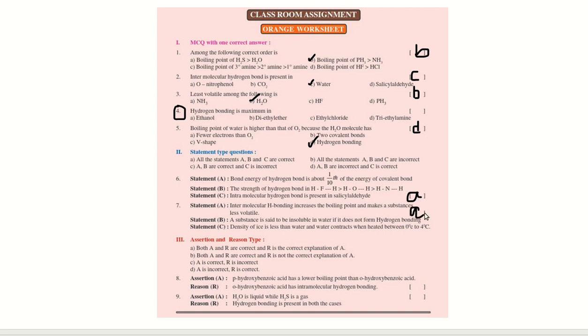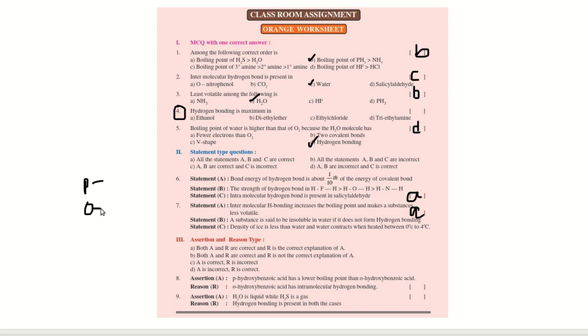Next, assertion and reason type question. Assertion A, this is P-hydroxy and O-hydroxy, O means ortho. P-hydroxybenzoic acid has lower boiling point than ortho-hydroxybenzoic acid.